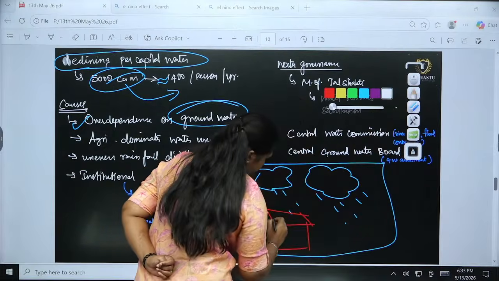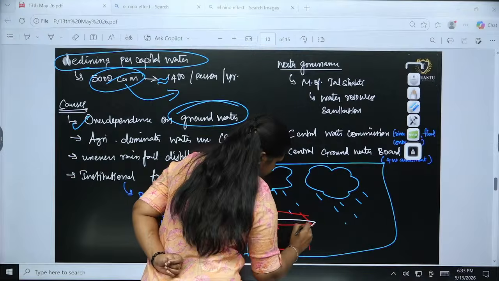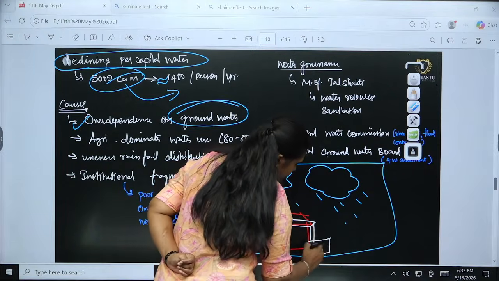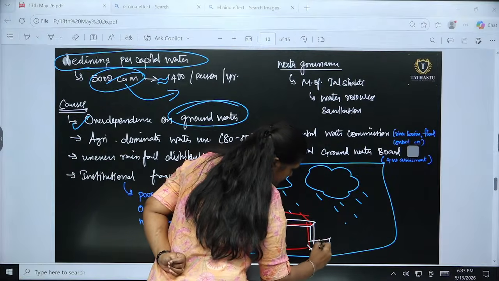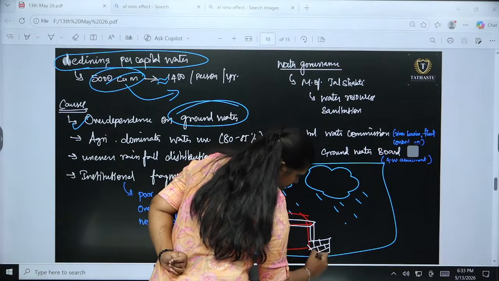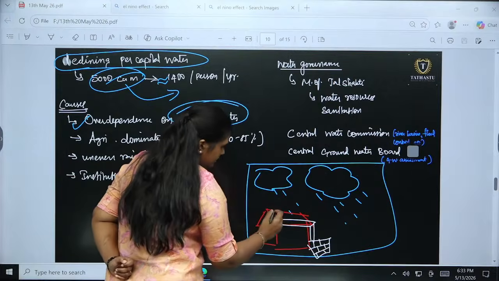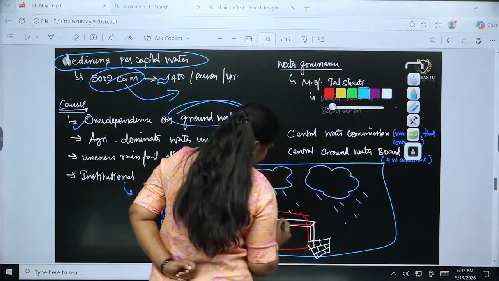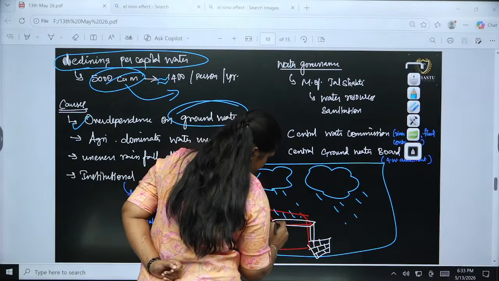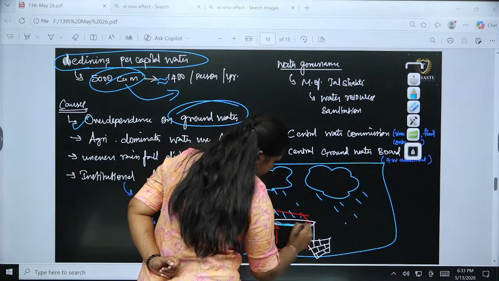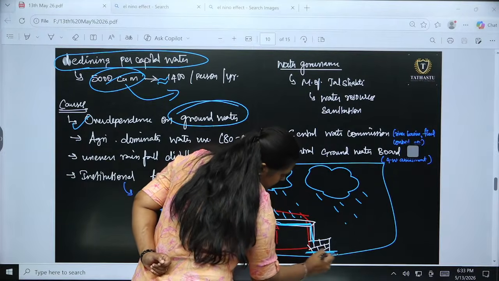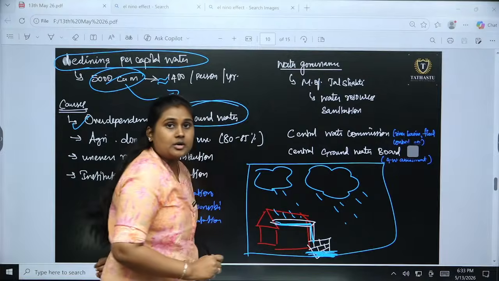And if I have a water harvesting system, this is the pit. The rainwater that has been collected here will keep going into the rainwater harvesting, so in the water table I will have water, right?